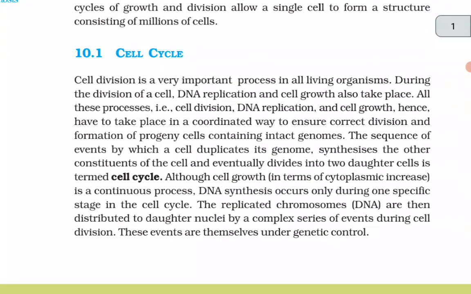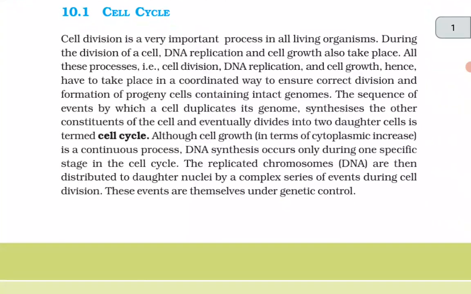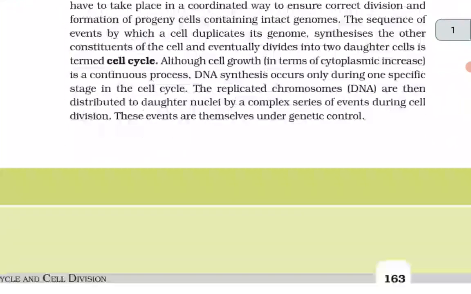The sequence of the events by which a cell duplicates its genome, synthesizes the other constituents of the cell and eventually divides into two daughter cells is termed as cell cycle. Although cell growth in terms of the cytoplasmic increase is a continuous process, DNA synthesis occurs only during one specific stage in the cell cycle. The replicated chromosomes (DNA) are then distributed to the daughter nuclei by a complex series of events during the cell division. These events are themselves under genetic control.